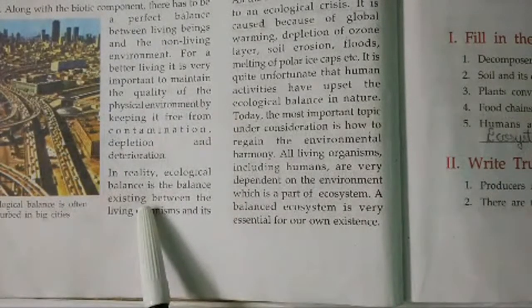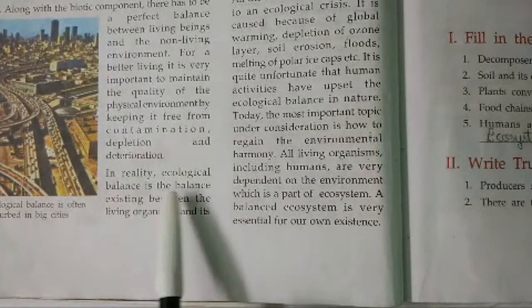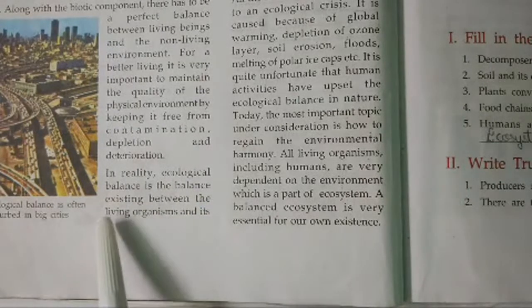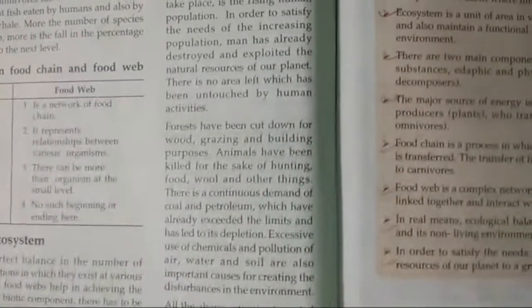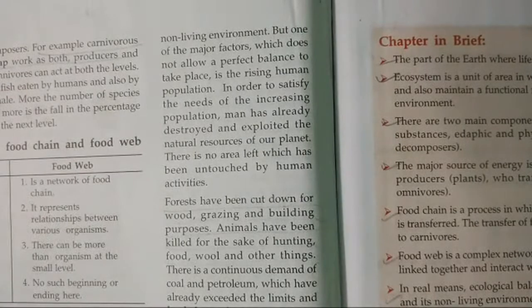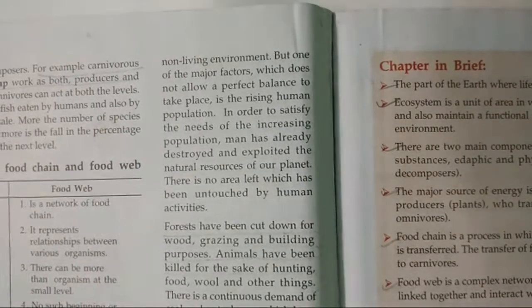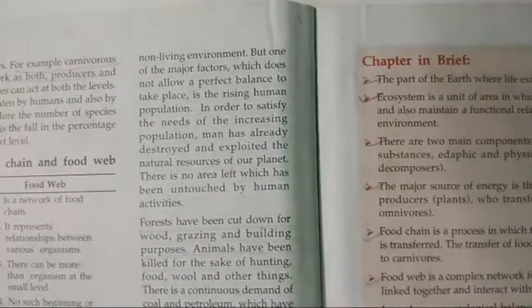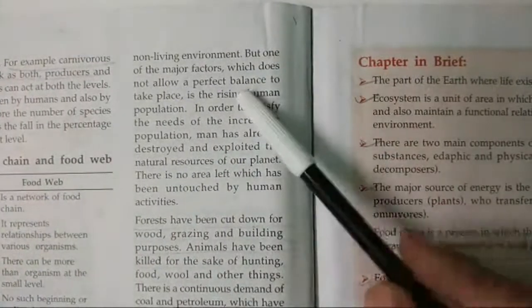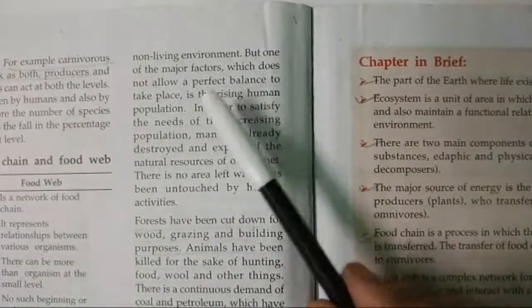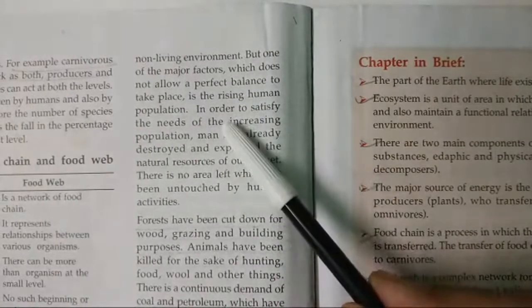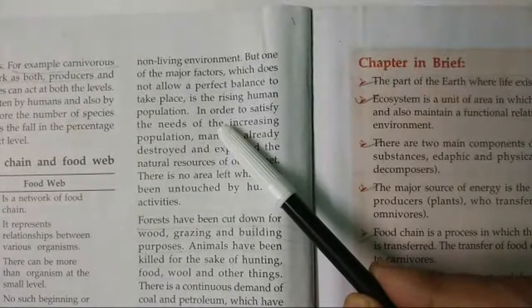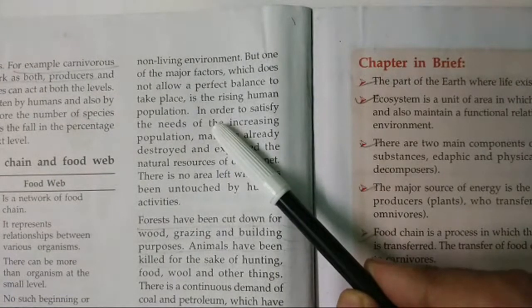So when we talk about the ecosystem, we have to understand that there has to be ecological balance, which is the balance existing between the living organisms and the non-living organisms. So in every ecosystem, there has to be a balance between living and non-living organisms. But one of the major factors which does not allow a perfect balance is the rising human population. So we talk about balance, but it is not maintained because of the population.